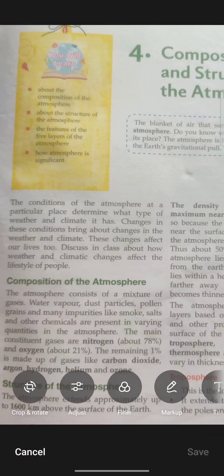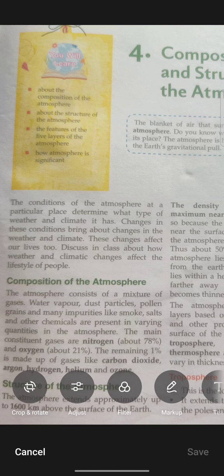Understand? The condition of the atmosphere at a particular place determines what type of weather and climate it has. In the previous class I also told you about the difference between climate and weather. Climate is a long period of time. Weather is a short period of time. So whatever the weather and climate conditions are, they depend on the particular condition of the atmosphere.